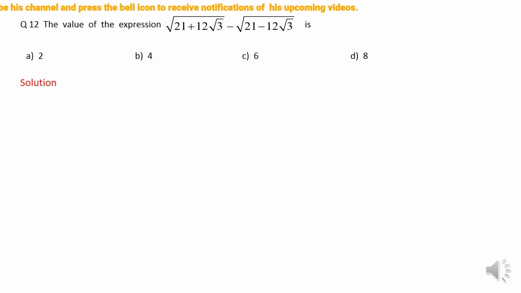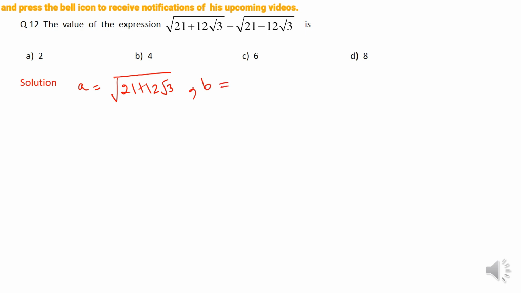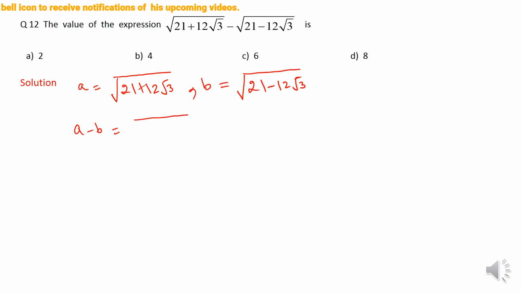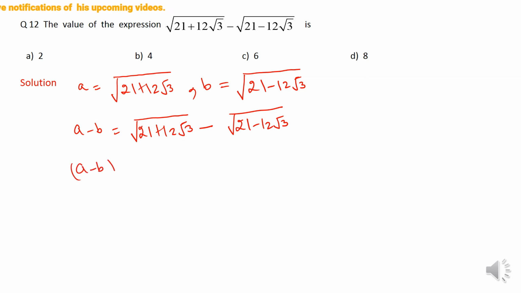Now let us start. If I take the first value, that is under root of 21 plus 12 root 3 as A, second value as B, that is under root of 21 minus 12 root 3, then I am supposed to find the value of A minus B, right? That is under root of 21 plus 12 root 3 minus under root of 21 minus 12 root 3. Now just square both sides. Why am I squaring both sides? Because I want to get rid of these square roots.